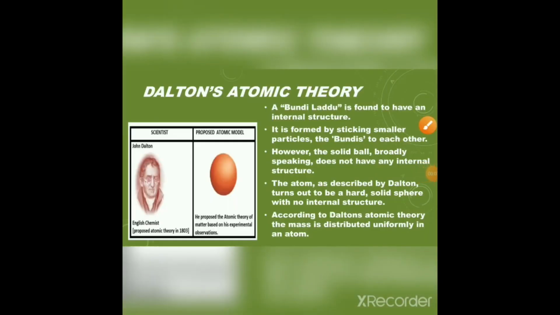A bundi laddu is found to have an internal structure. It is formed by sticking smaller particles, the bundis, to each other. However, solid balls, broadly speaking, do not have any internal structures. The atoms as described by Dalton turn out to be hard, solid spheres with no internal structure. According to Dalton's theory, the mass is distributed uniformly in the atom.